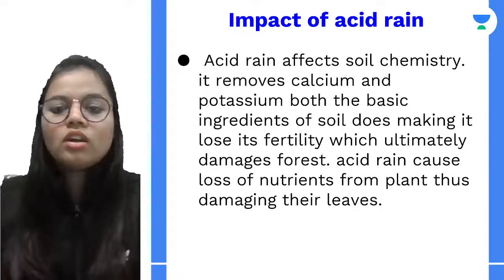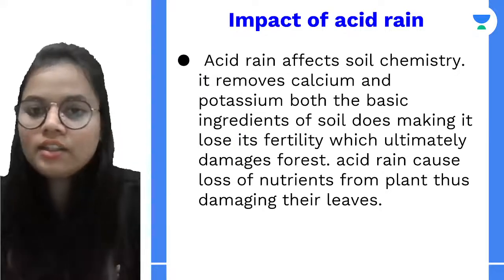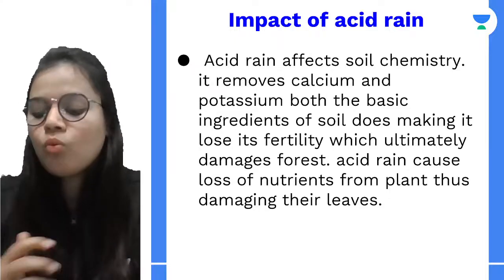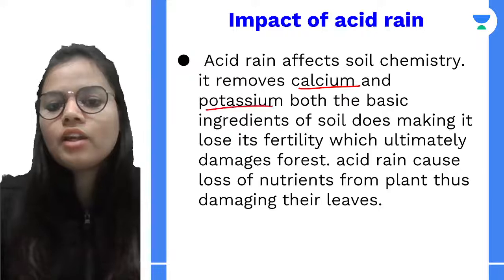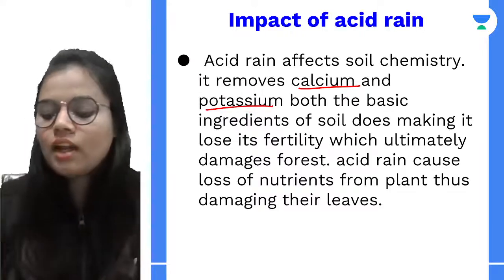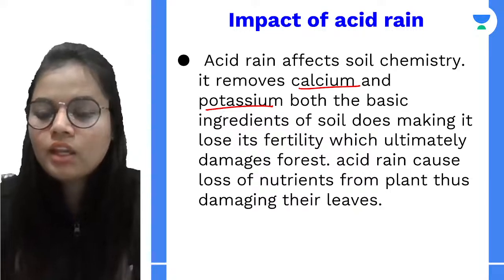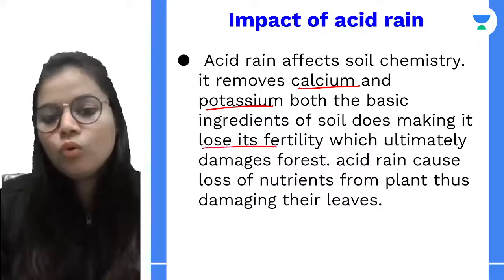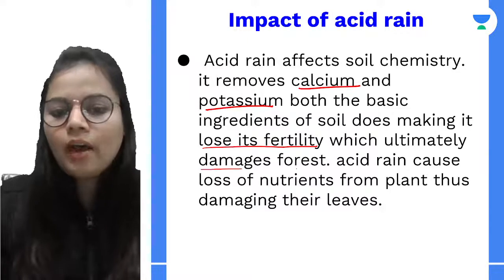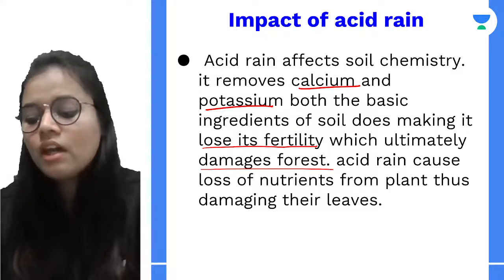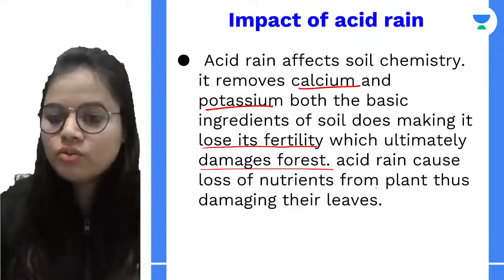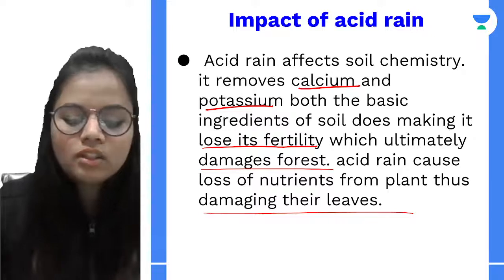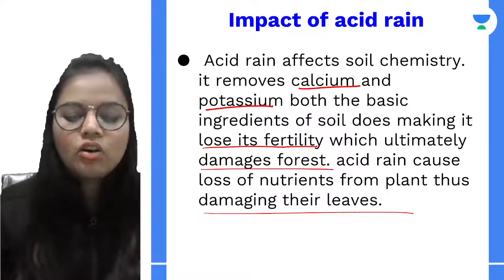Now, talking about the impact of acid rain. First of all, acid rain greatly affects the soil. What does it do? It removes calcium and potassium from the soil, and these both are basic ingredients of the soil. Because calcium and potassium are removed, the soil will lose its fertility and it will damage the forest. Next, it can also cause loss of nutrients. It can damage the leaves, and in this case also it is damaging the vegetation. Correct, hope that is clear.